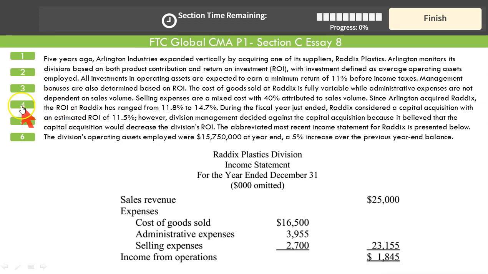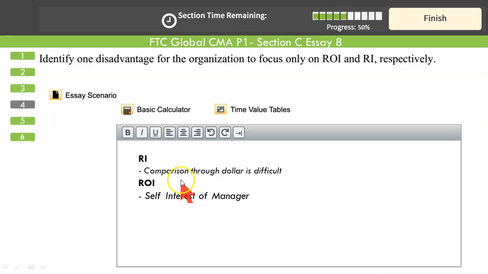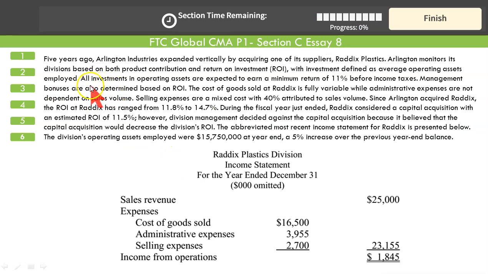That's the exact response you should give: self-interest of managers. You will take on only those projects that will maximize your bonuses, because management bonuses are determined based on return on investment. So you can compromise the interest of the company over your own personal financial interest. That's the problem.